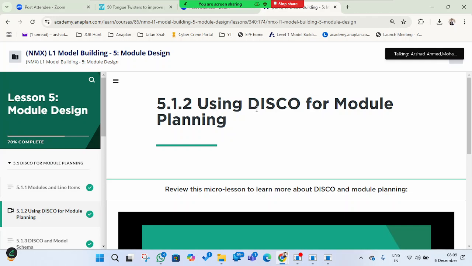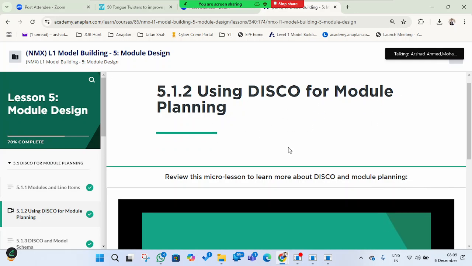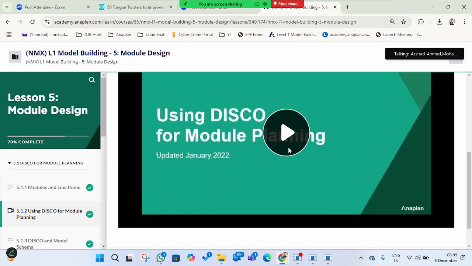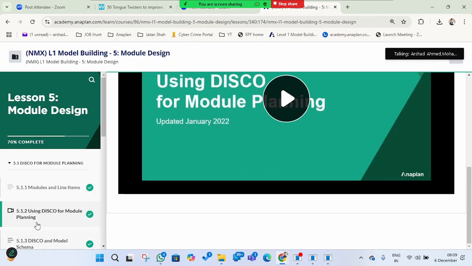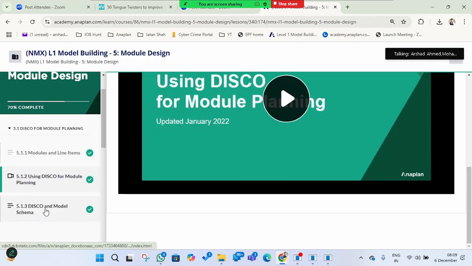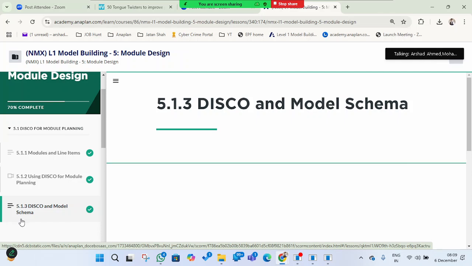So data module, input module, system module, calculation module, output module. Using this we create a module planning. This is a micro lesson. You can go through it for your reference.